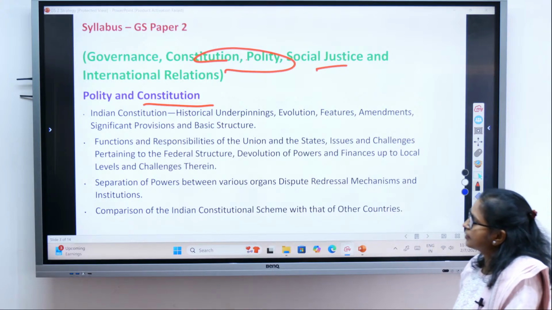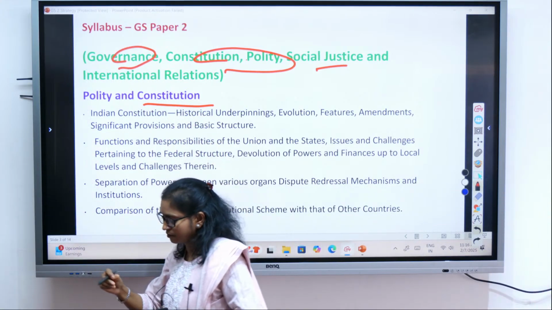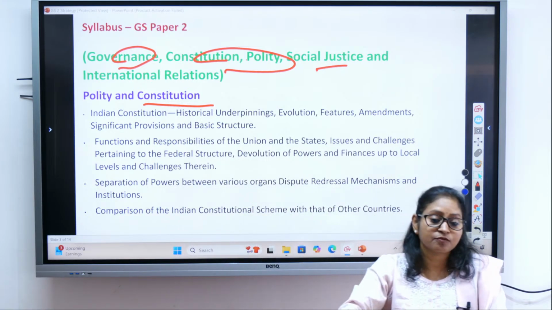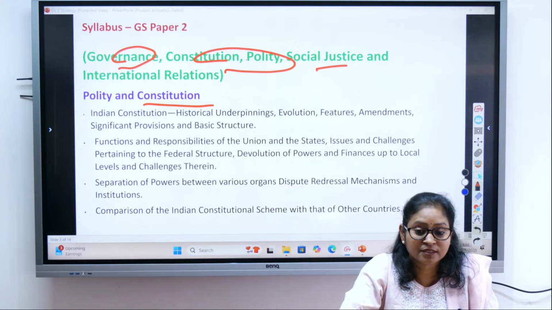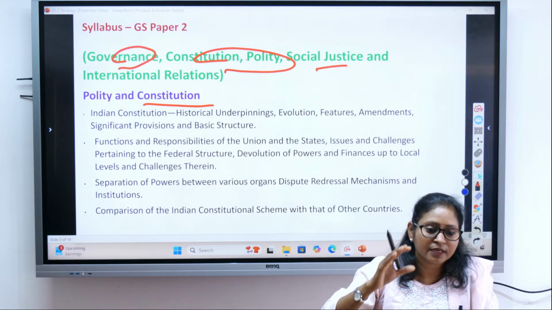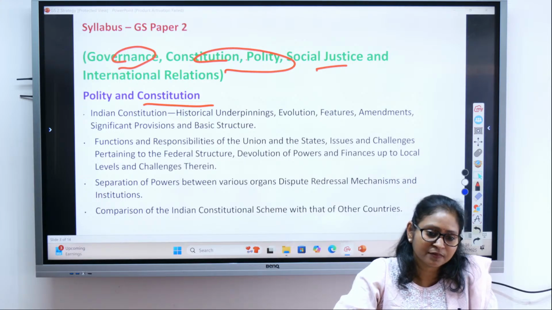Then governance. What do you mean by the term governance? Governance is the manner in which power is exercised for governing the country.